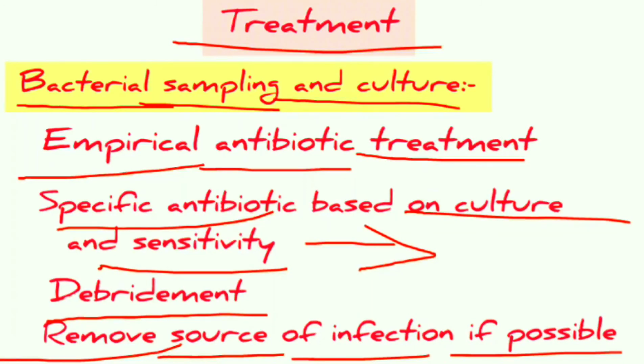In chronic suppurative osteomyelitis, along with antibiotics, we have to give some additional treatment as well. Also in chronic suppurative osteomyelitis, we have to prescribe these antibiotics in higher doses as compared to acute suppurative osteomyelitis, because here the infection is more. Now let us see what additional treatment we can do in chronic suppurative osteomyelitis.